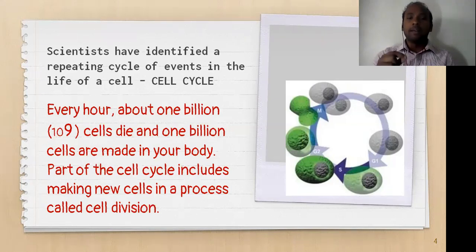The cells made in our body arise because of the process we call cell division. This cell division is the process of the cell cycle where the events occur in a sequential manner. So you should remember that this is the cyclic events of the cell, which we call cell division.